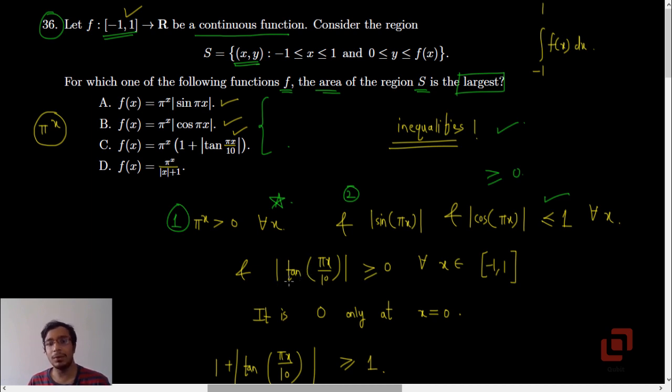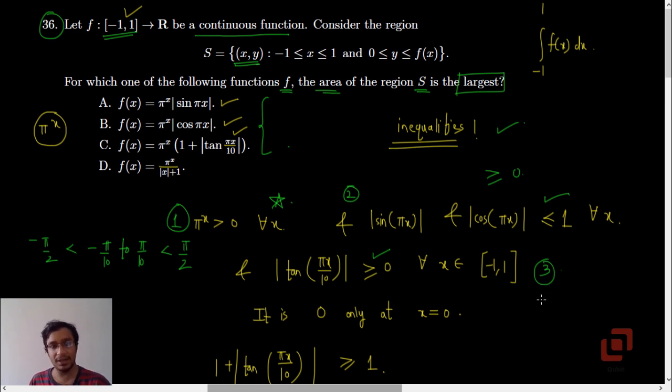We will not encounter the irremovable discontinuities of the tangent function because we are in the range minus pi by 10 to plus pi by 10. This is definitely in the interval minus pi by 2 to plus pi by 2, so we need not worry about the discontinuities of the tangent function. And because we are taking the modulus, we can be 100% sure that it is going to be greater than or equal to 0. So for all x in the domain of the function f, mod of tan of pi x by 10 is greater than or equal to 0. This is the third point.